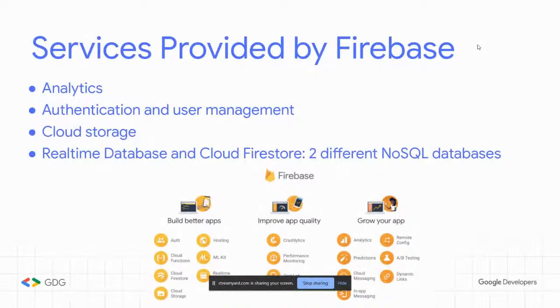So yeah, that's more of the services that Firebase provides. For example, I can build a whole app. I can use the cloud storage to store my files somewhere in the cloud, use the databases to store data, authentication to manage users, use the ML Kit to involve machine learning in my application. So this is how powerful Firebase is. And a bunch of things: you have in-app messaging, cloud messaging, like push notifications, all those things. So it's really, really powerful.